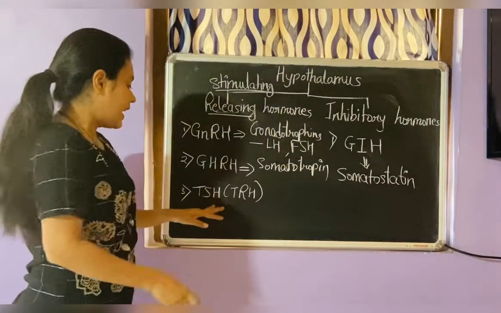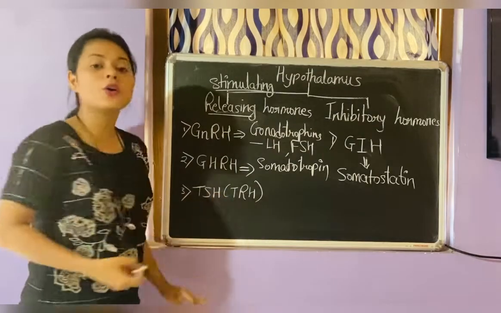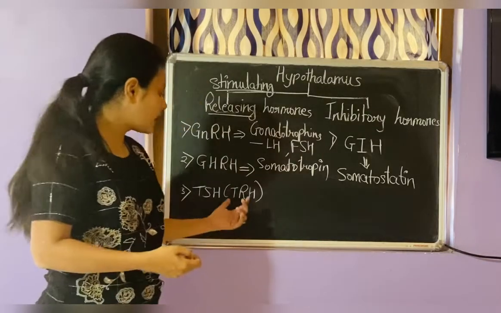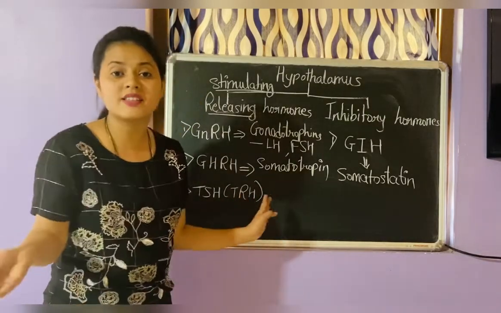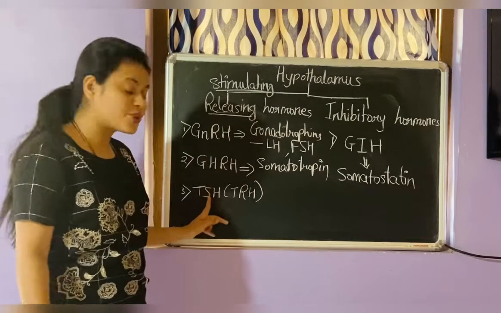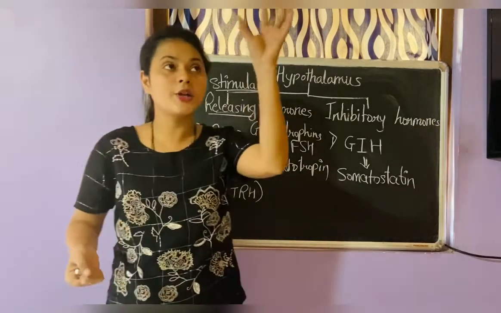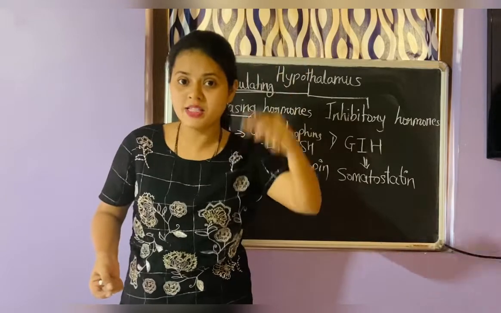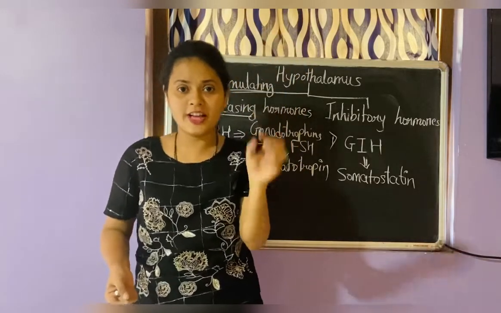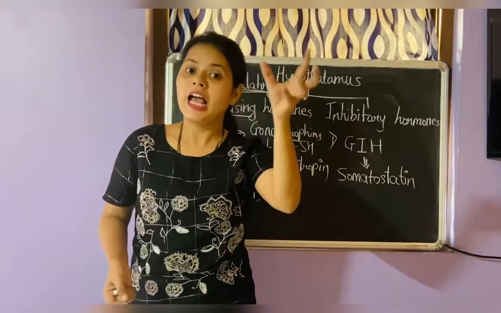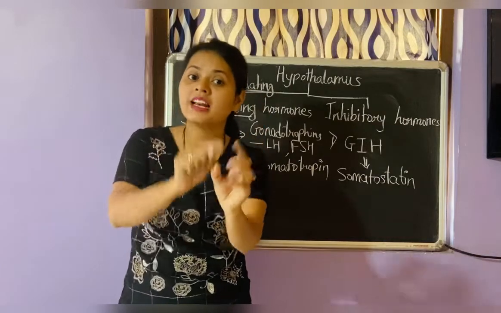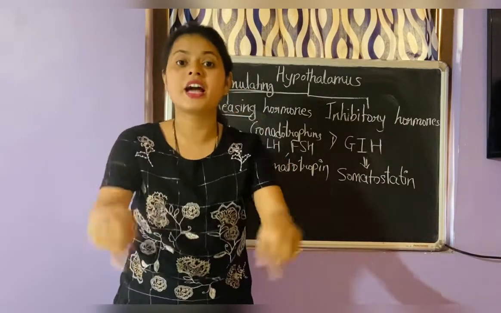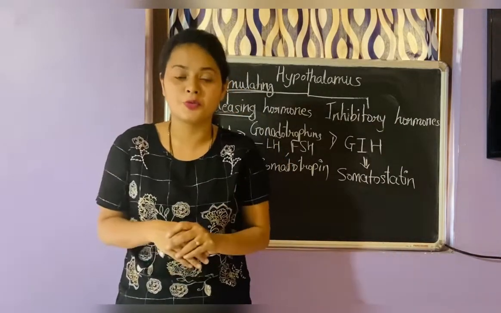Next, thyroid stimulating hormone, TSH, or thyrotropin releasing hormone, one and the same thing. See, the releasing hormone is secreted from the hypothalamus. It comes via the portal vein to the anterior pituitary gland, and now the anterior pituitary gland stimulates the thyroid gland to secrete the thyroid hormones.